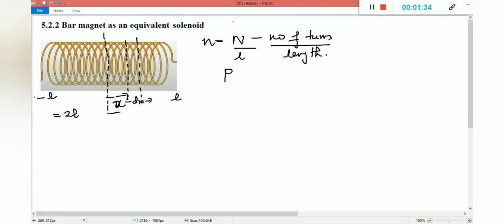And from the center, the point P is at a distance of r. So you can calculate the distance between the length element and the point, which is nothing but r minus x.